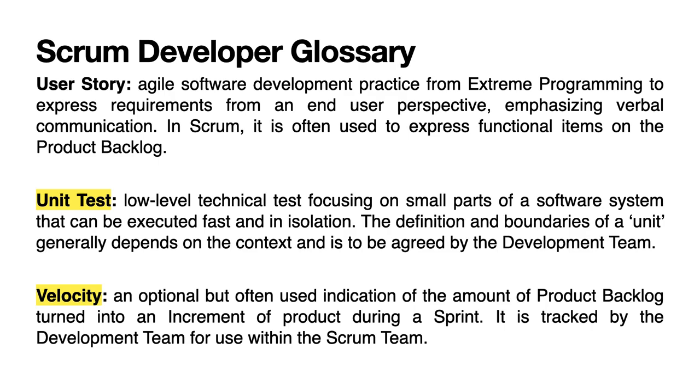Unit test, low-level technical test focusing on small parts of a software system that can be executed fast and in isolation. The definition and boundaries of a unit generally depends on the context and is to be agreed by the development team. Velocity, an optional but often used indication of the amount of product backlog turned into an increment of product during a sprint. It is tracked by the development team for use within the Scrum team.